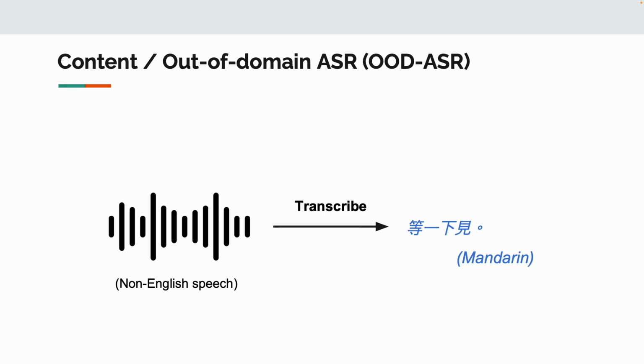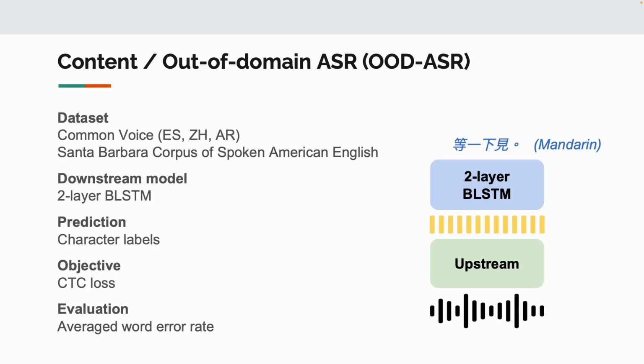We transcribe speech with different accents or in different languages to test the model's capability across different domains and languages. We consider Spanish, Mandarin, and Arabic from Common Voice and spontaneous English from the Santa Barbara corpus. Our downstream model is a 2-layer BLSTM which predicts the character-level transcription. We train this task with CTC and evaluate by averaging the word error rates across the datasets.